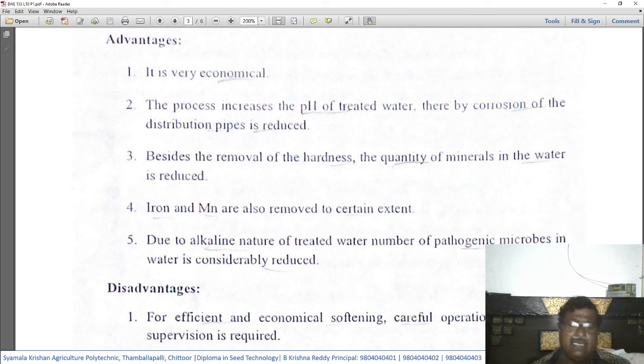As already explained above, the water becomes alkaline in nature. When the alkaline nature is there, the pathogens or microorganisms which are accustomed to live under acidic conditions cannot survive. Therefore, after treatment, the water contains fewer microorganisms.